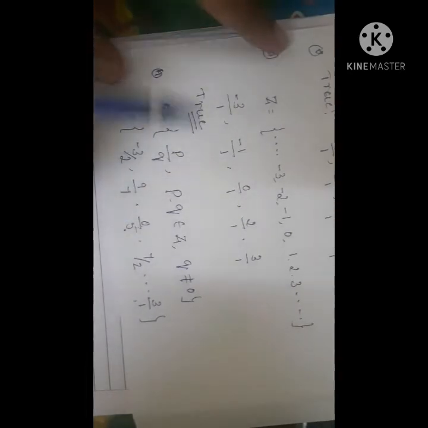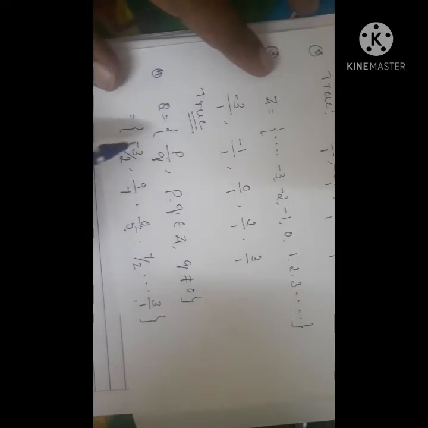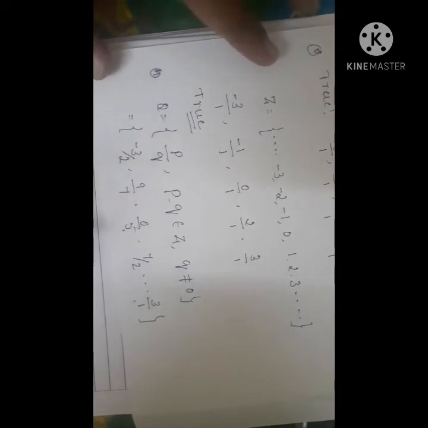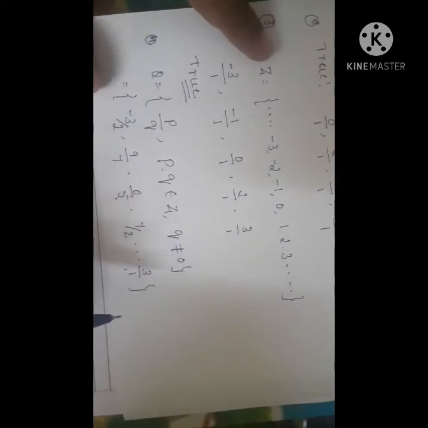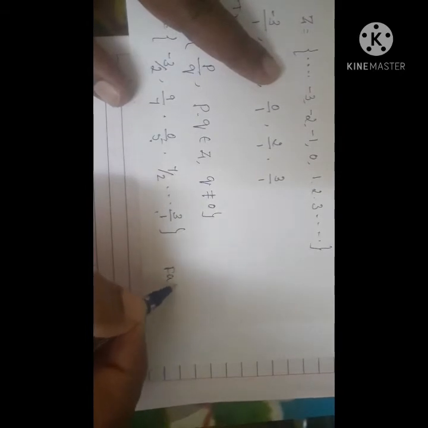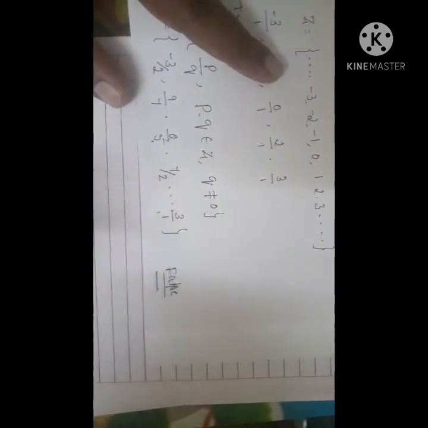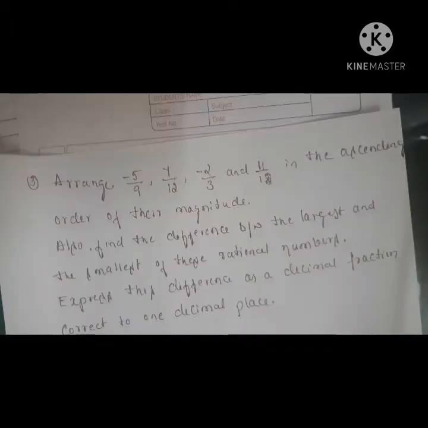So they are whole numbers, whereas minus 3 by 2, 9 by 7 and 7 by 2 are not whole numbers. Hence every rational number cannot be a whole number. Therefore the given statement is false. You have to write it like this.